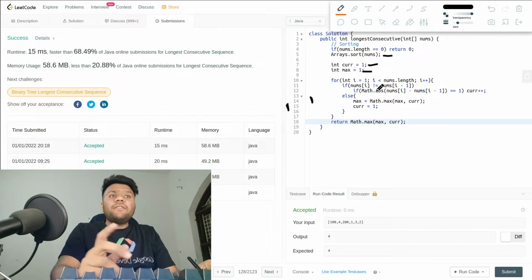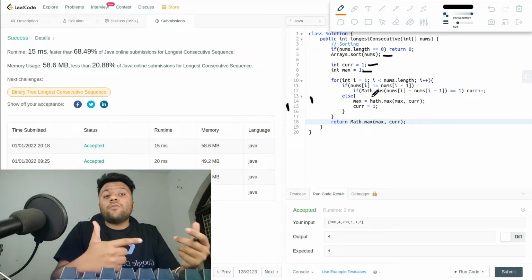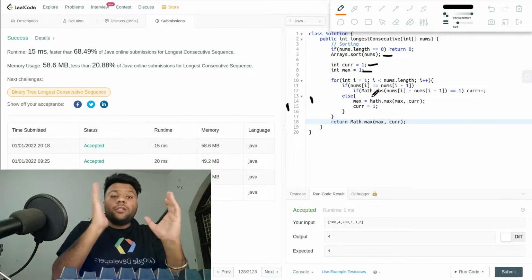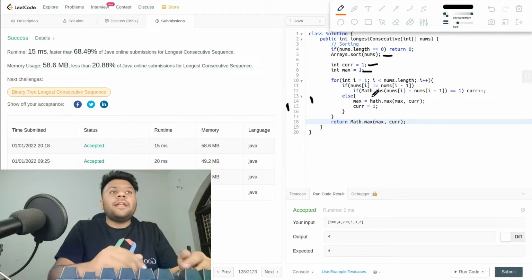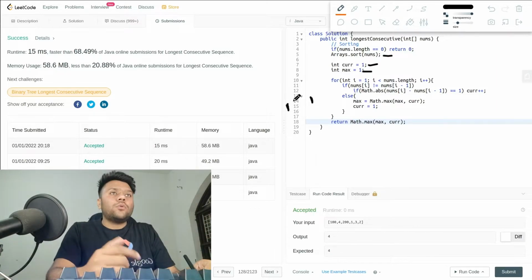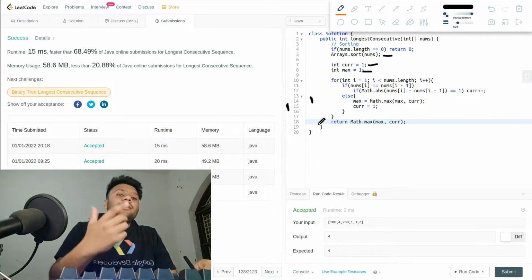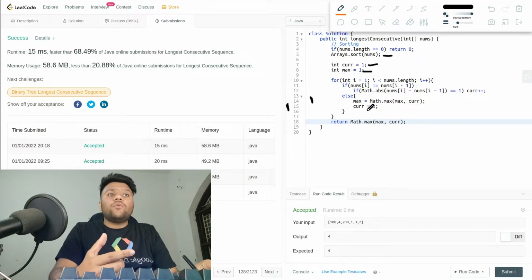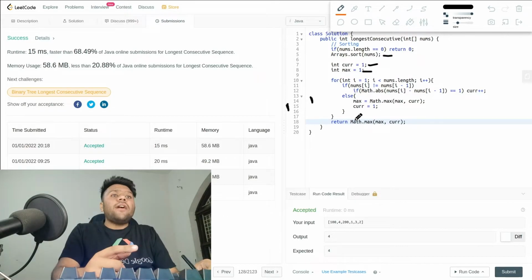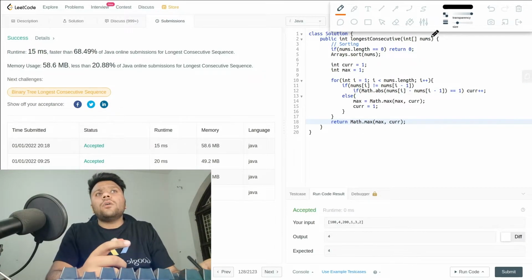If they are unequal, then I will check whether there is a difference of 1. If there is a difference of 1, for example 3 minus 2 is 1, then the difference is 1, so we found the next consecutive element of the sequence. Then I update my current, and finally I update my max according to my current. If I found a different one, then I simply reset my current to 1, as that is the only one. And finally I return my max. I hope you see how we are doing this.